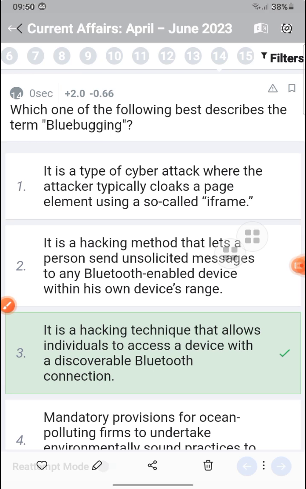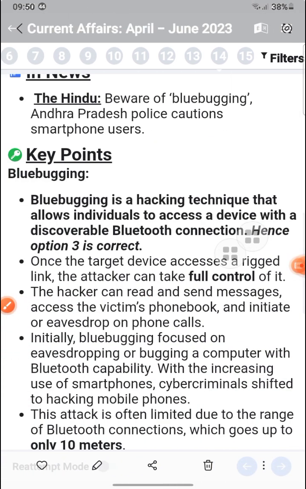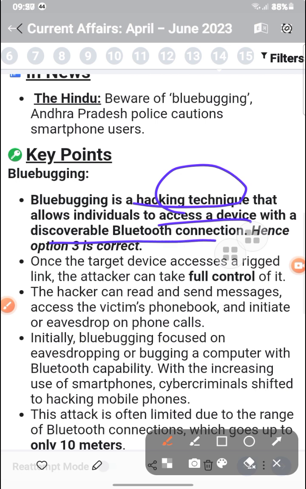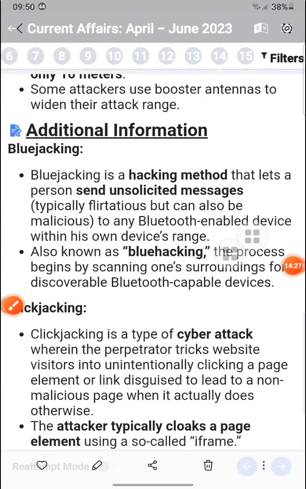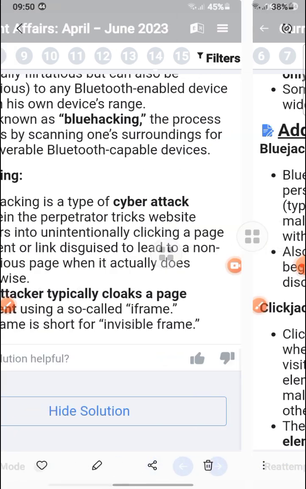Bluebugging is a hacking technique that allows an individual to access a device with a Bluetooth connection. It targets devices with discoverable Bluetooth, giving the hacker access to the link and full control over it. The hacker can read sent messages, access the victim's phone book, and initiate phone calls. Initially, bluebugging focused on bugging computers with Bluetooth capability, often limited due to the range of Bluetooth connection, which goes up to 10 meters. Clickjacking is a different type of cyber attack that tricks a visitor into unintentionally clicking a page, and attackers typically hide the page elements.